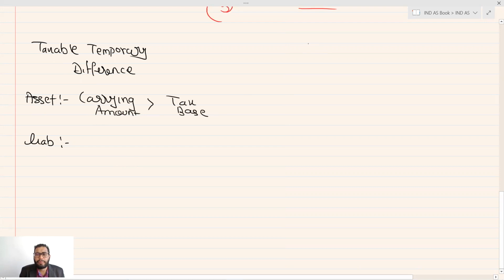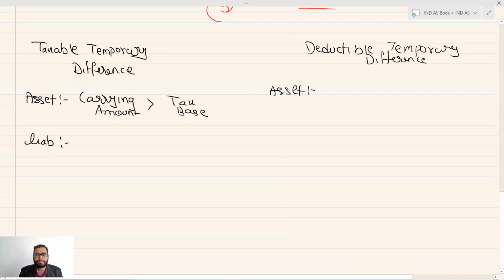In case of a deductible temporary difference, when will it arise in case of an asset? When your carrying amount is less than your tax base. Hope it is clear as of now.